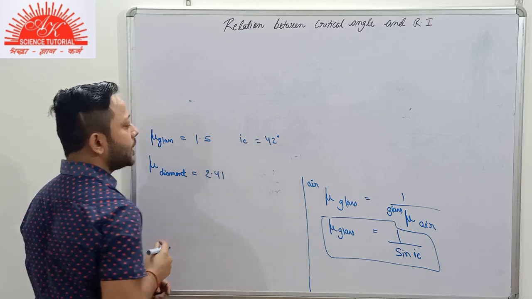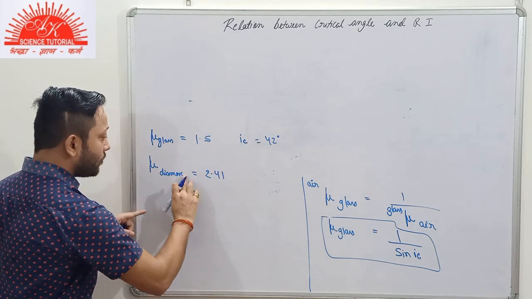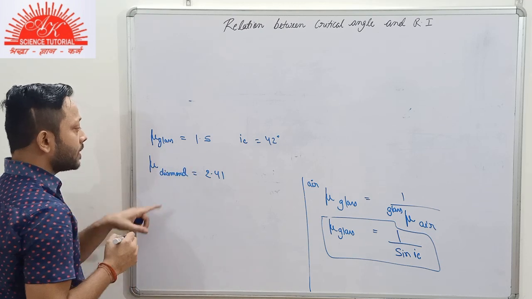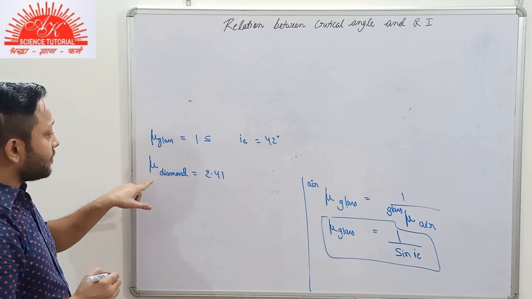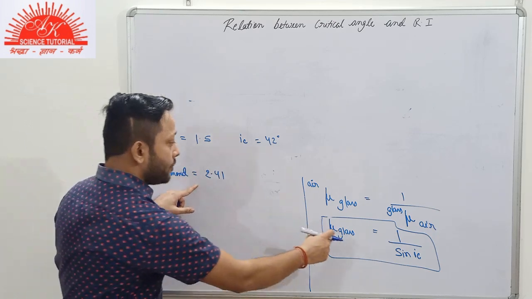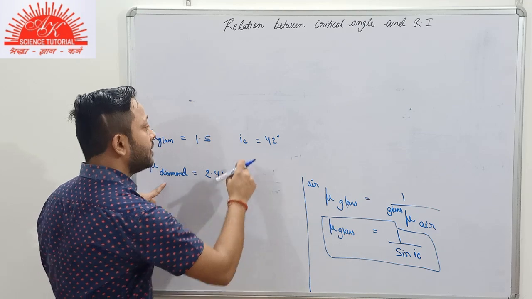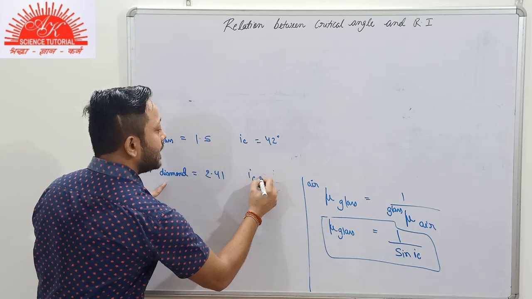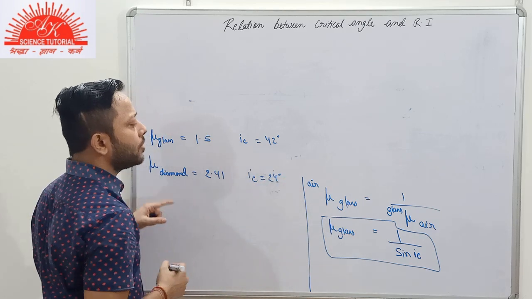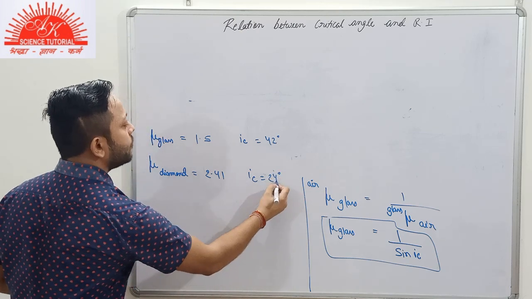you know about it, it is 42 degrees, and the refractive index of diamond as compared to glass is much greater. So if the refractive index is greater, then the critical angle would be less, and it is approximately 24 degrees.